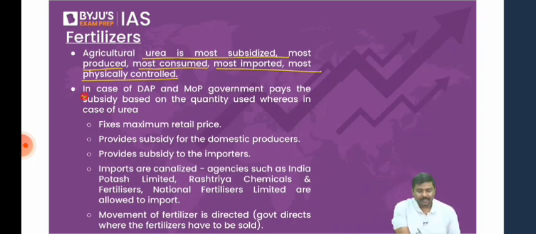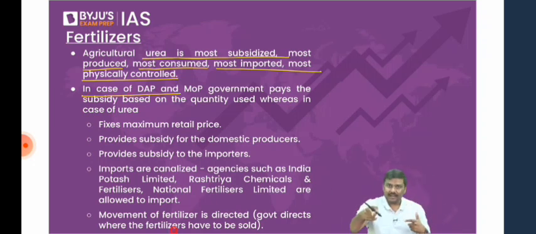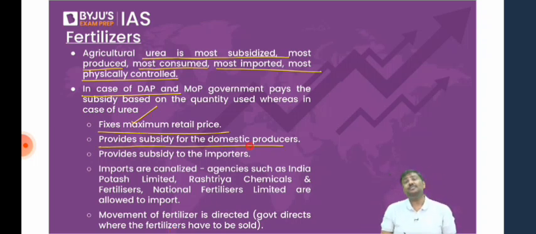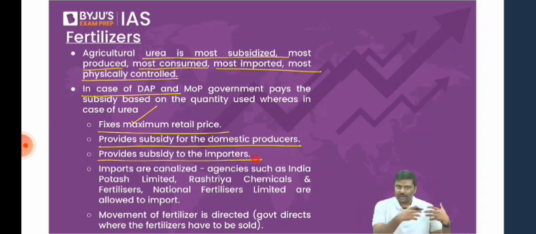Now, in case of diammonium phosphate and muriate of potash, government will allow the companies to determine the prices. Whereas in case of urea, government will fix MRP. In case of DAP and MOP, companies are allowed to determine the prices. Government provides a subsidy for domestic producers. It is the same for urea as well as DAP and MOP. It provides a subsidy even for the importers.